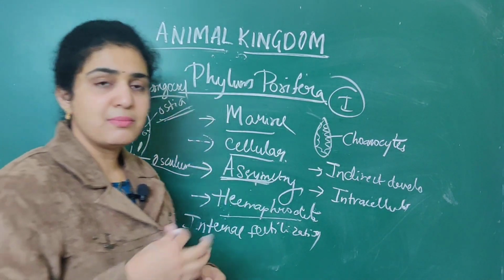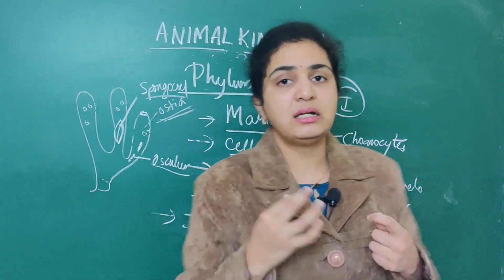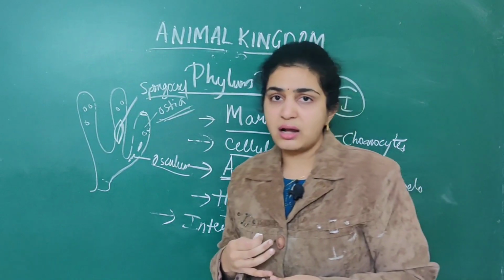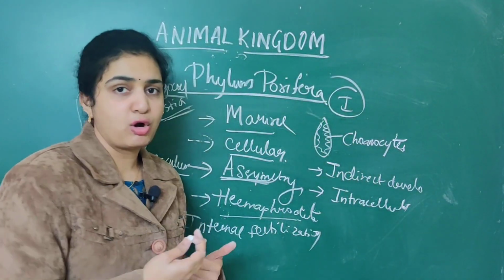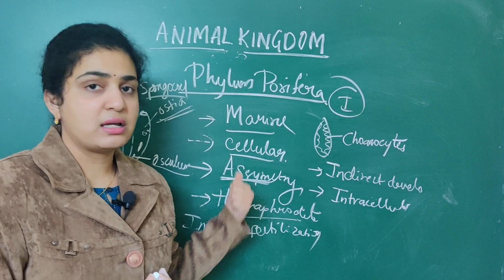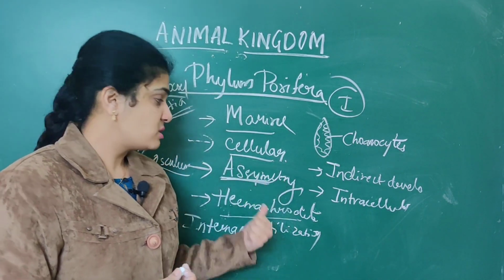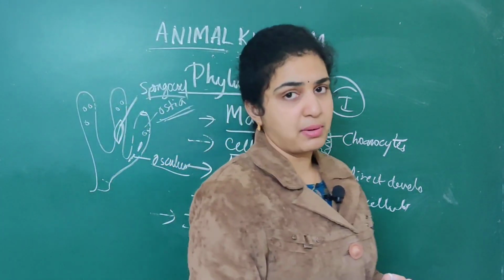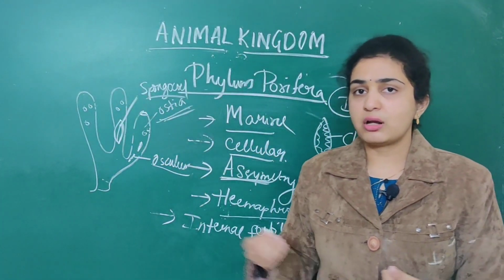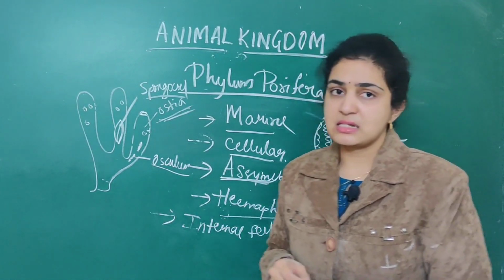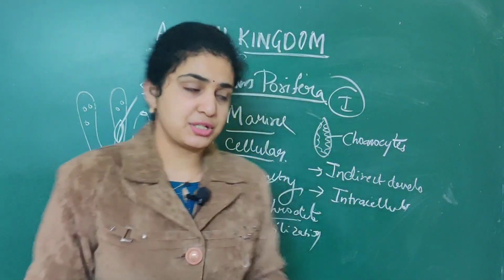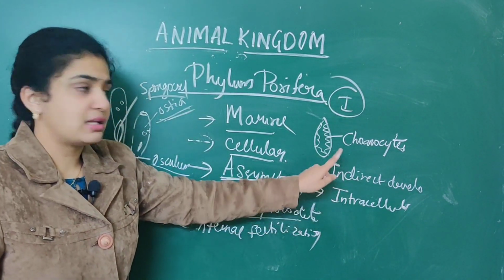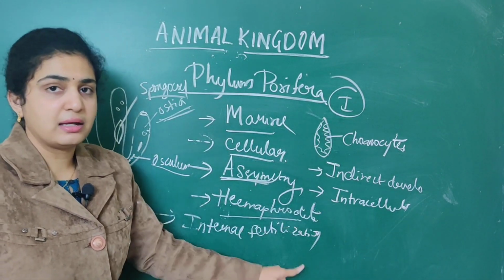I'll say it in an easy manner. First, which habitat is it present in? It is marine. Next, they exhibit cellular level of organization, that we have already done. Asymmetrical organisms, that also we have done. The most important point here is hermaphrodite. That is, sexes are not separate, both male and female organs in the same individual. Next, they exhibit internal fertilization, indirect development, intracellular digestion. 3 I's, you can remember like that.